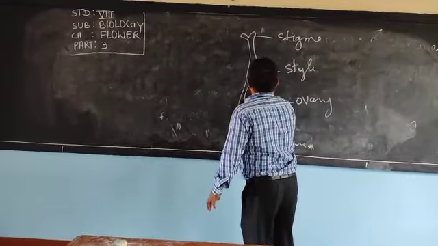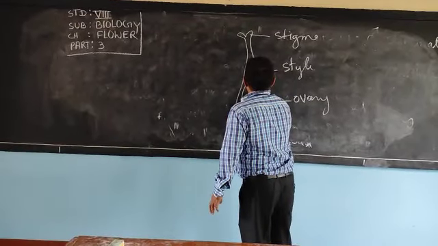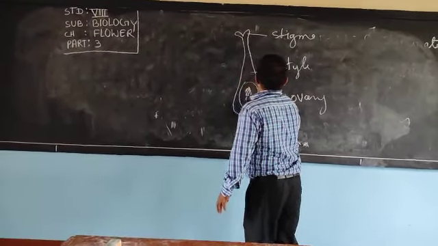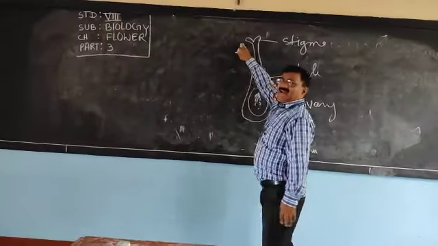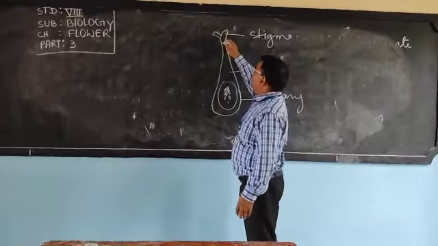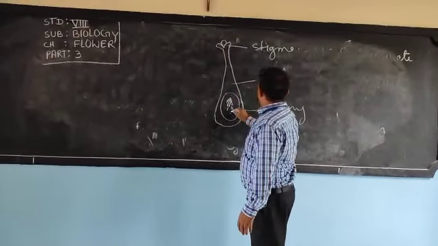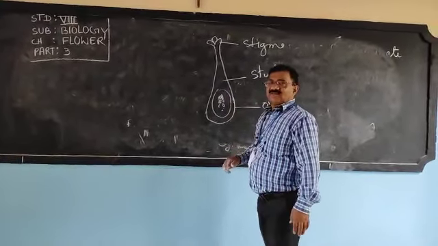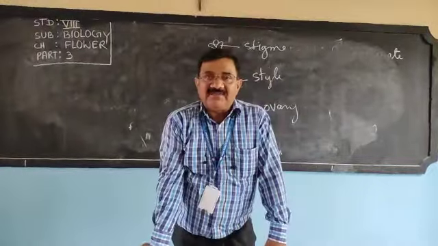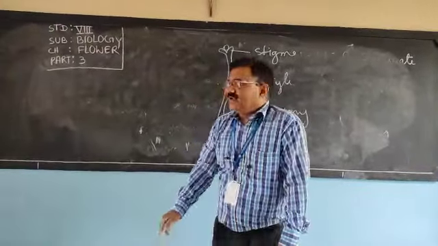Ovary contains ovules. Stigma is the landing ground for the pollen grain. Pollen grain falls here and meets with the ovules, and ovules are present in the ovary.